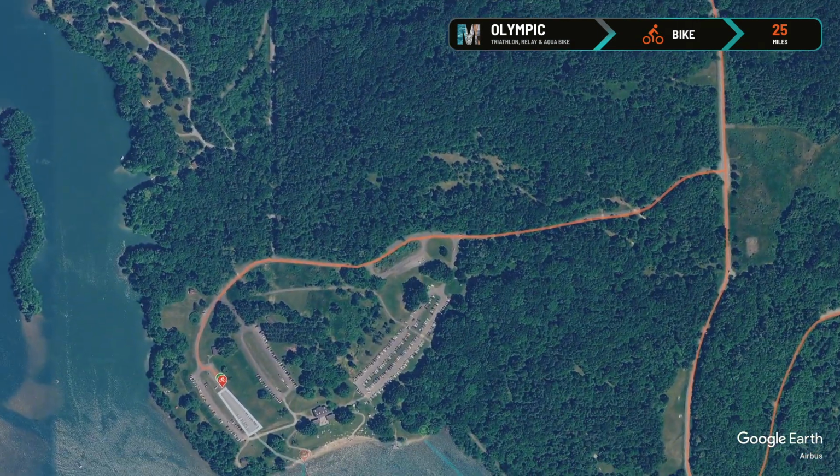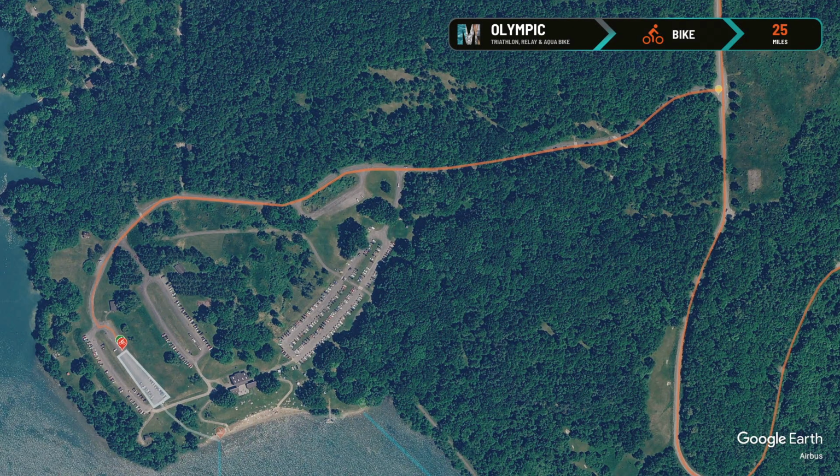When you reach Lakeview Beach Road for the first time, continue eastbound on North Shore Drive. You will complete a second full loop of the bike course before returning to transition. When you approach Lakeview Beach Road for the second time, turn right to head towards transition and the end of